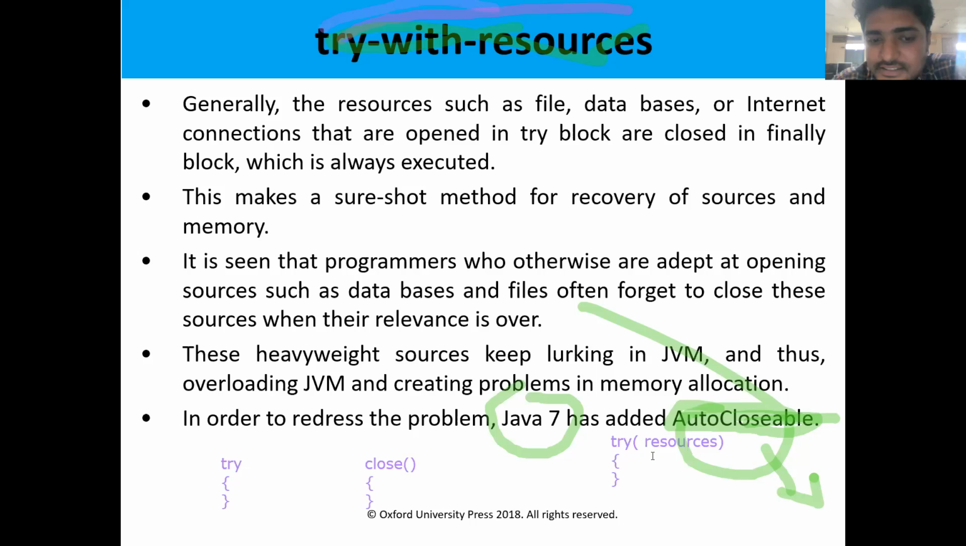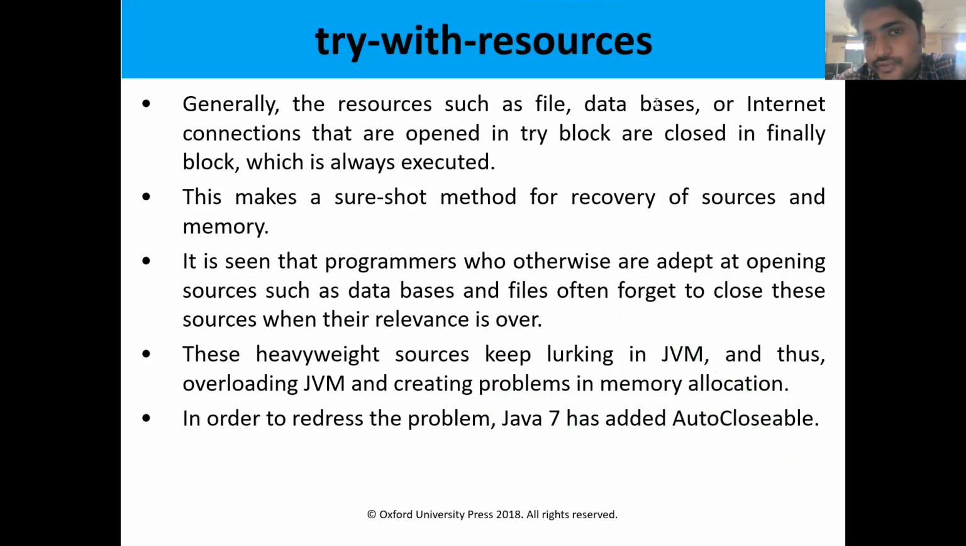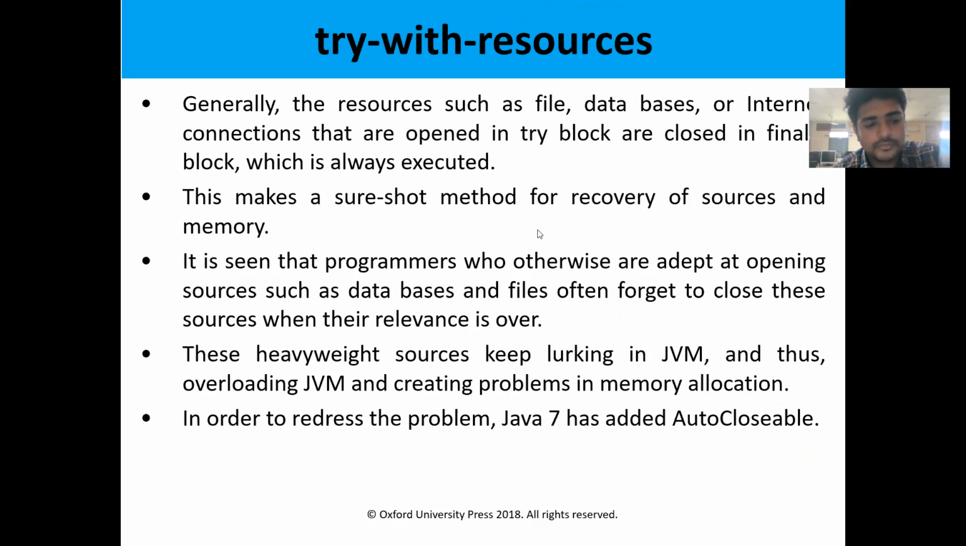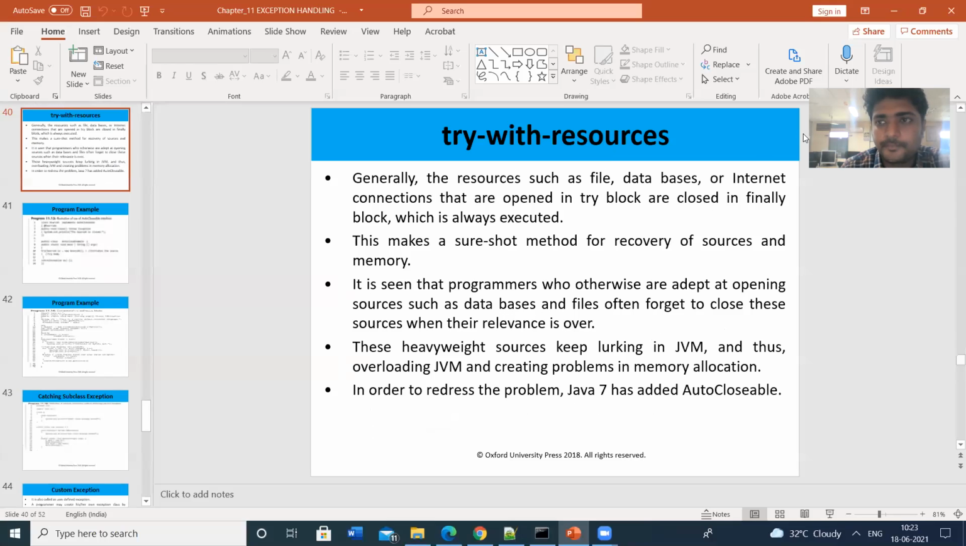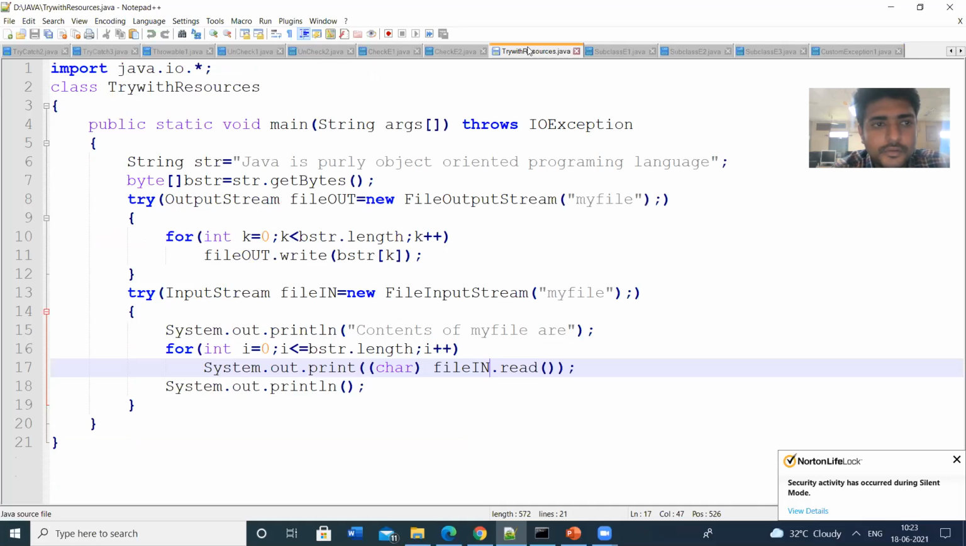The AutoCloseable interface consists of the close method. So let us see one example regarding this try-with-resources. Practically, how the try block will be. Let us see one example.